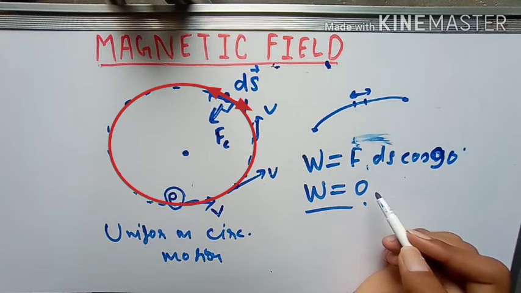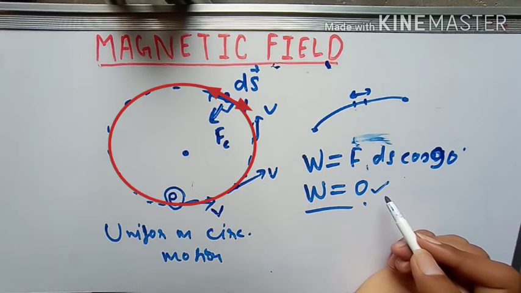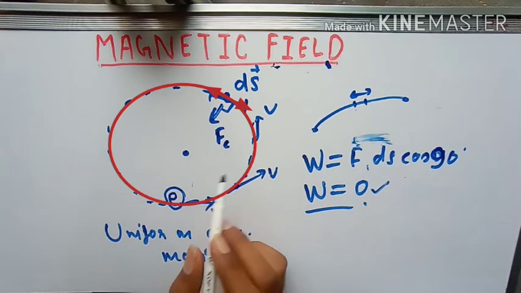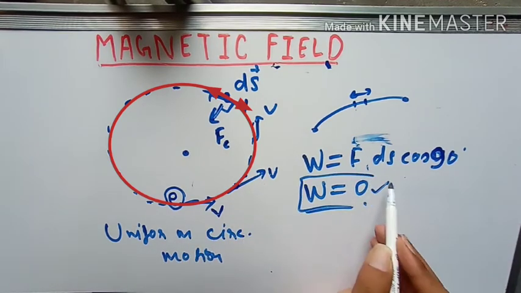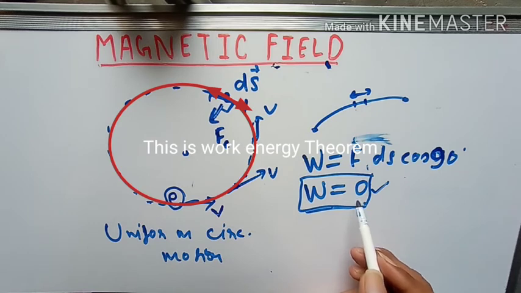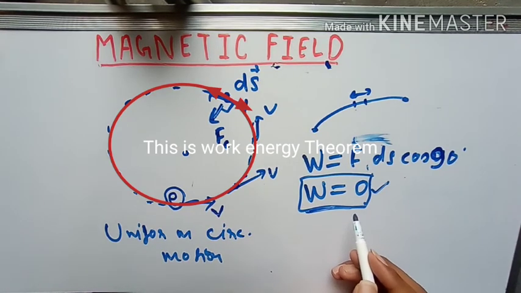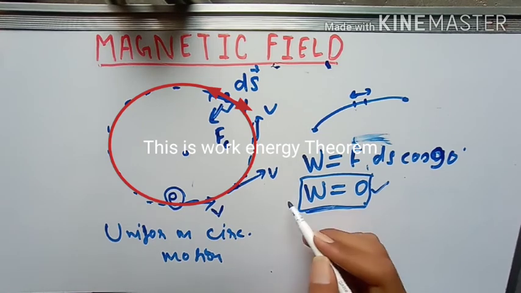The conclusion is, if work done is 0, then by the work energy theorem there is no change in the energy, so the revolving particle has no change in the magnitude of the velocity, because kinetic energy is related to the speed, and speed is not changing, so energy is also not changing.